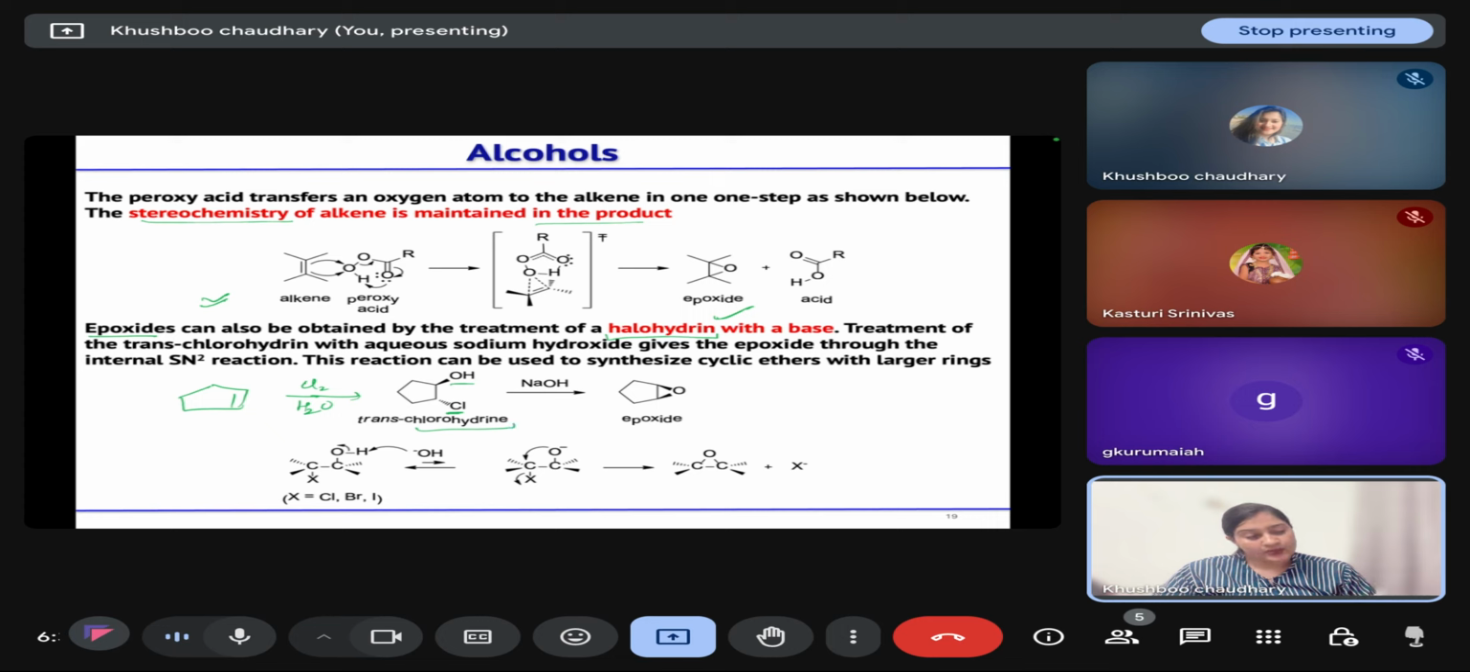Then if we are treating it with base, the base will abstract the proton and it will form this alkoxide ion that will attack from the back side, and it leads to the formation of your epoxide. This trans attack is feasible for the formation of the epoxide.